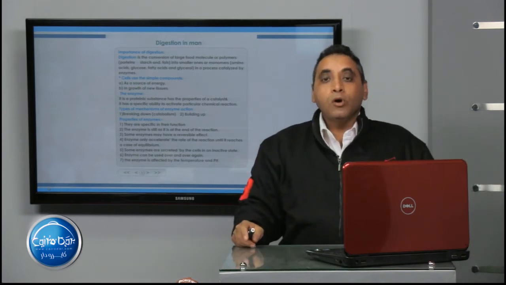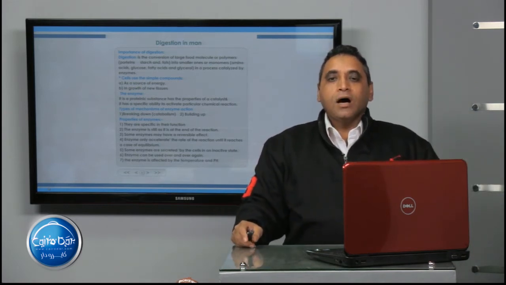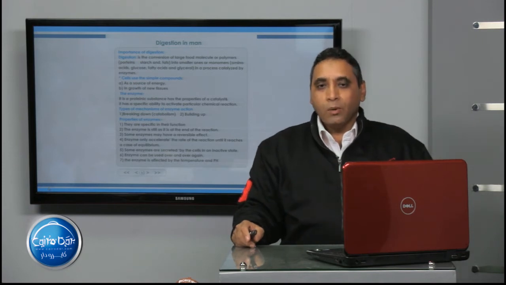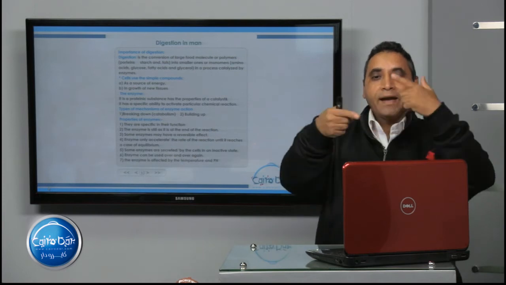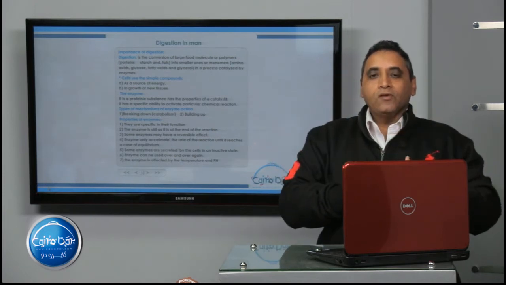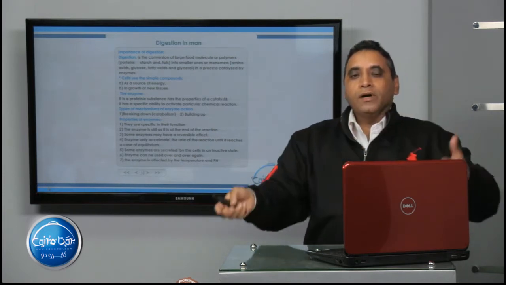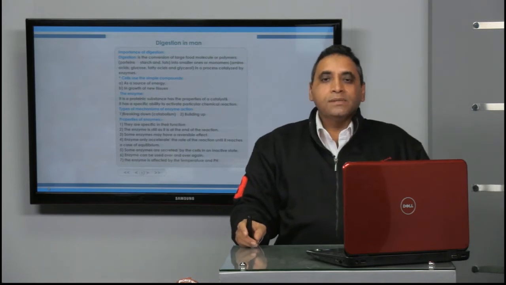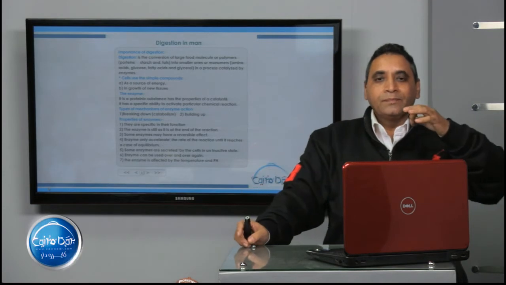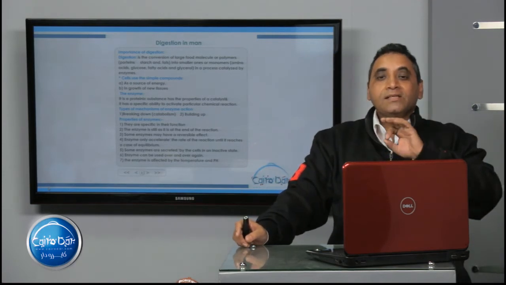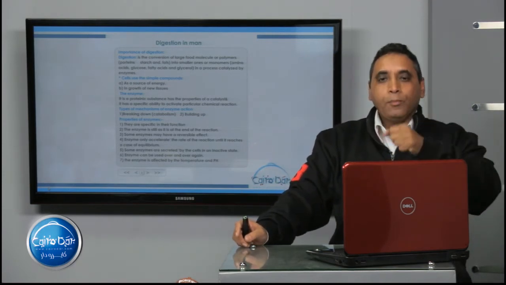What about the properties of the enzymes? The enzymes are specific in their action. Number one, the enzymes act as a catalyst, so they accelerate the rate of the reaction, while remaining unchanged at the end of the reaction, and they can be used over and over again. Some enzymes have a reversible effect. Some enzymes are secreted in an inactive state. That's the enzymes that are responsible for the digestion of protein.